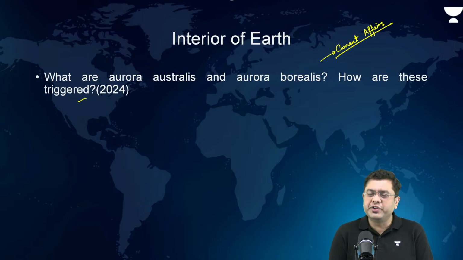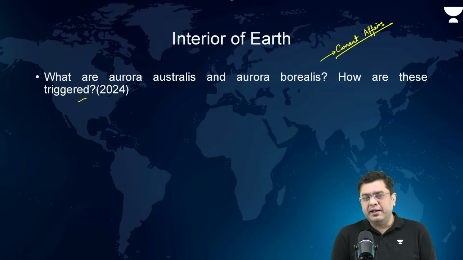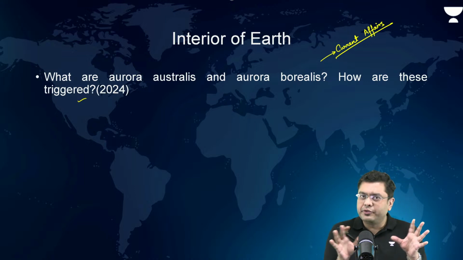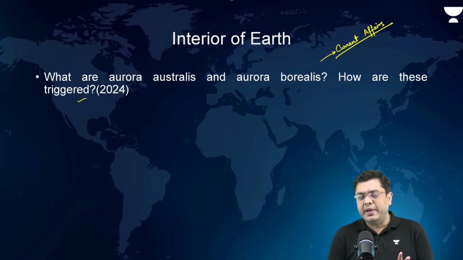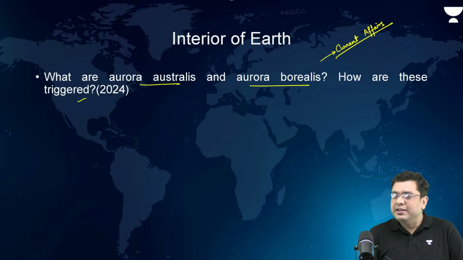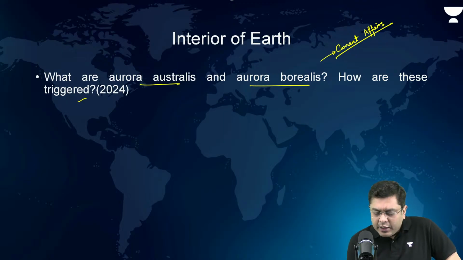A 10 marker question was asked. Now, what do you write in this particular answer and how do you frame the answer? So, first of all, the content associated with this. That is where you need to have clarity of mind. Aurora australis and aurora borealis are also referred to as auroras in a combined manner, or northern and southern lights. So, that is where you have to understand what these are: northern and southern lights.